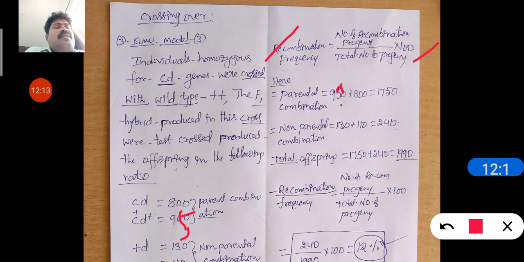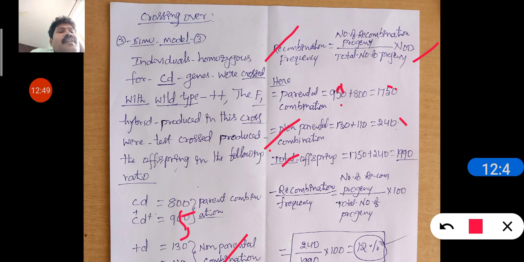Next one is non-parental combination. Non-parental combination: 130 plus 110, that is equal to 240. Total number of offspring is equal to 1750 plus 240, which is equal to 1990. Almost nearly 1990.